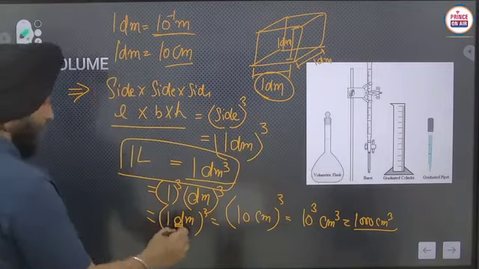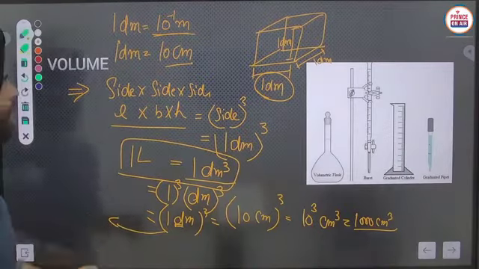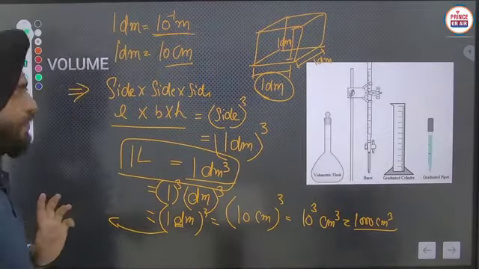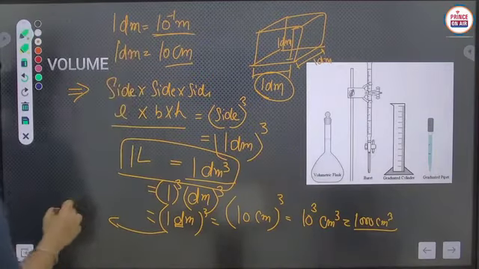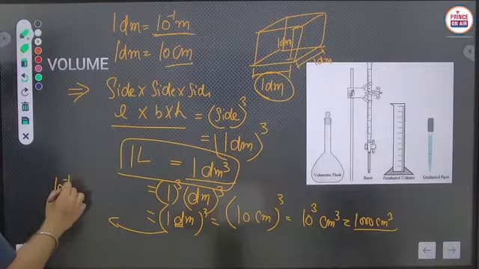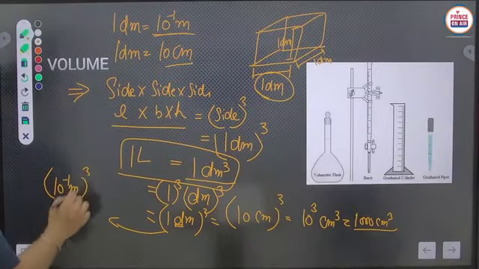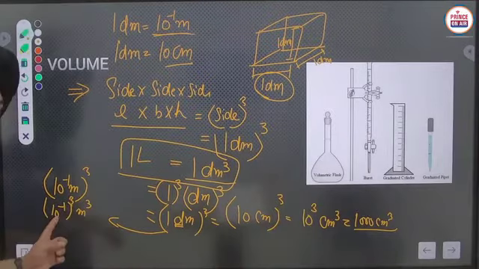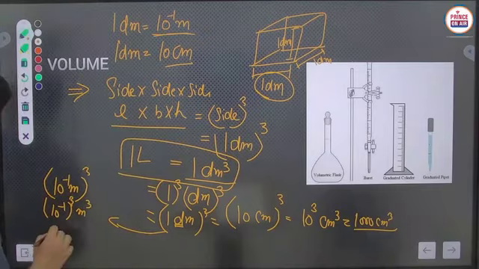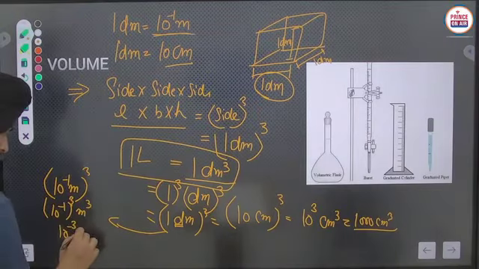Similarly, if I want to calculate it in terms of meter, 1 decimeter is equal to 10 raised to the power minus 1 meter. So 10 raised to the power minus 1 meter cubed will become 10 raised to the power minus 3 cubic meter.